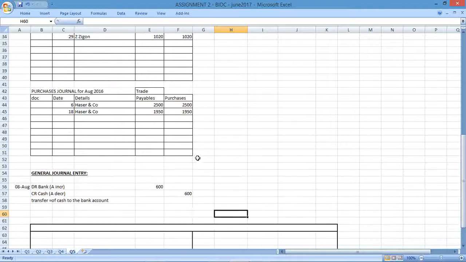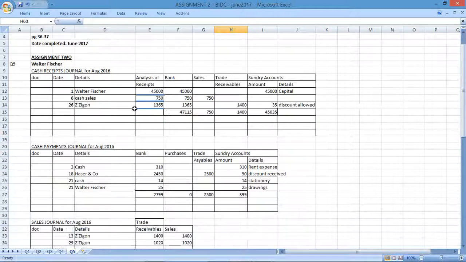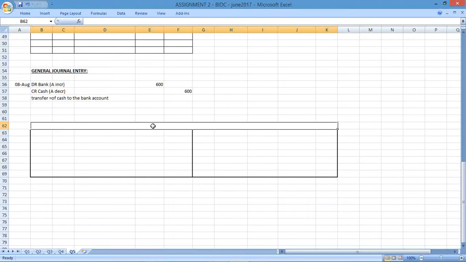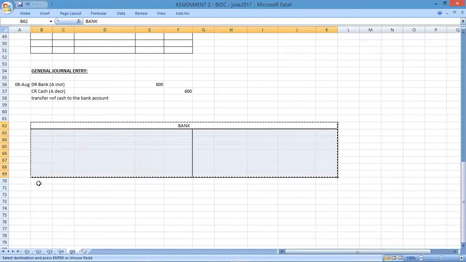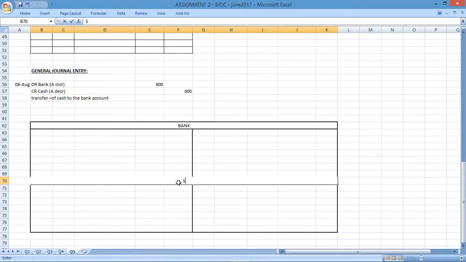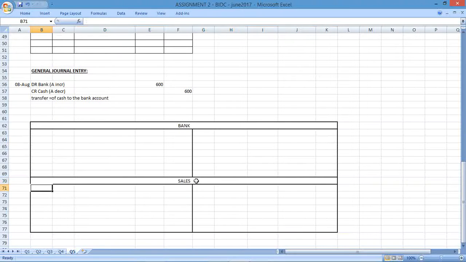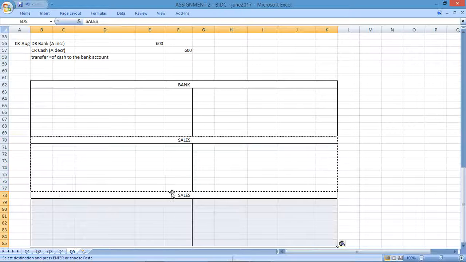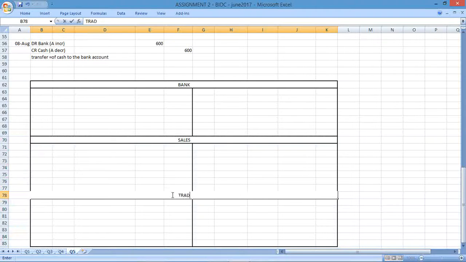Right, so I'm going to start off with, let's go right back up to the top. Let's start with bank. So bank, sales. Then I have trade receivables. I'm going to keep all of them separate, but in this case I only had 1, so that helps a lot.